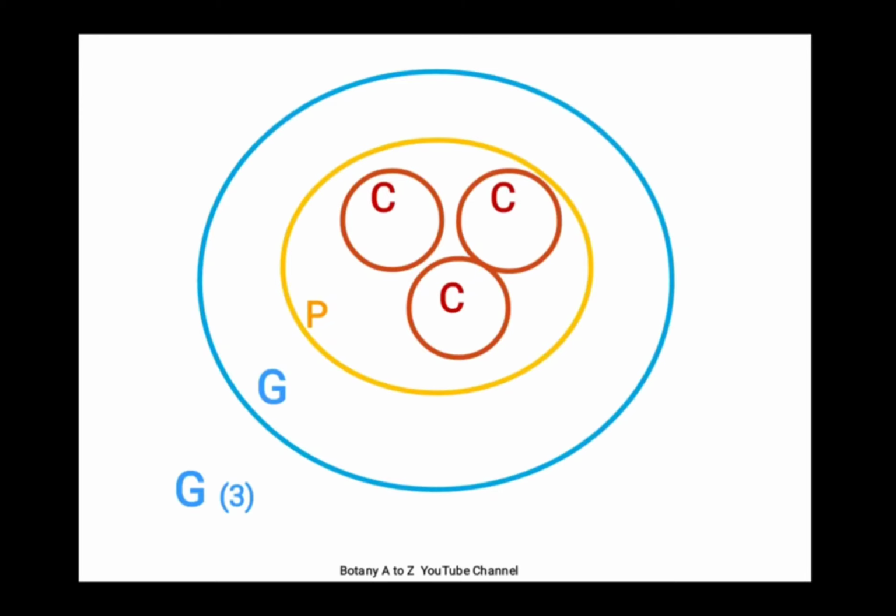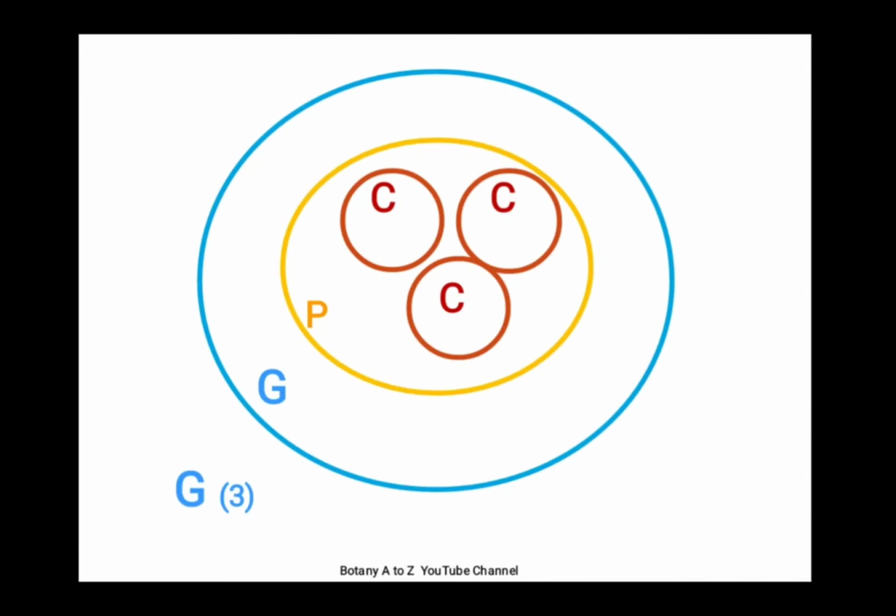So I will repeat again, only in those cases where carpels are fused, pistil and carpel are not the same. For example, this: there is gynoecium, and the gynoecium here is comprising of one compound pistil which in turn comprises of 3 fused carpels. So this is how you write it, G3. You can't read it as: in this flower the gynoecium comprises of 3 pistils. No, that is wrong. The flower comprises of 3 fused carpels. So don't use the term pistil here. In fact, these 3 fused carpels are making only one pistil.